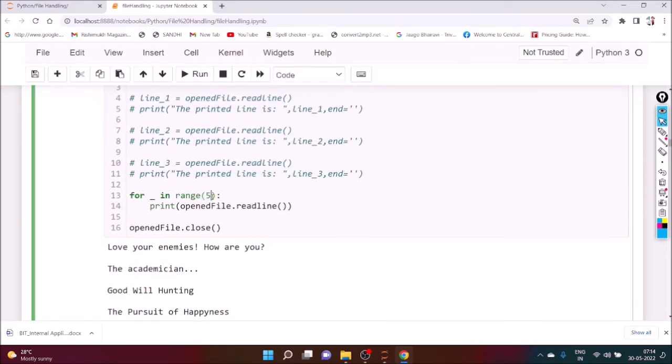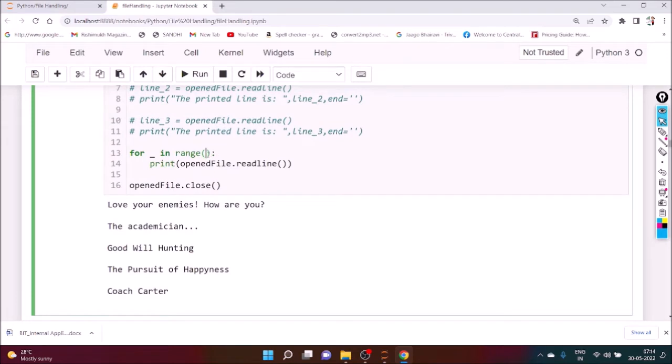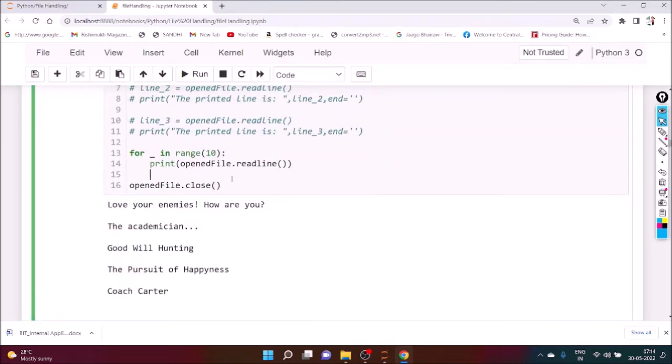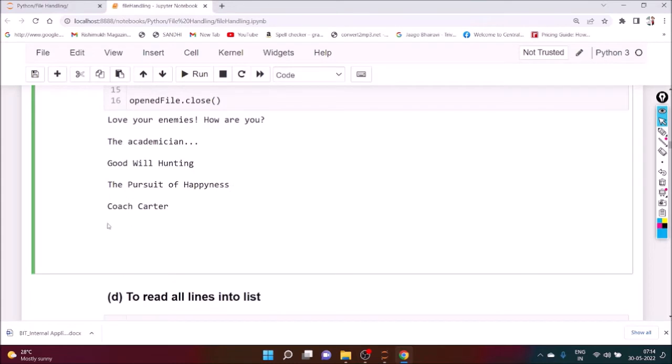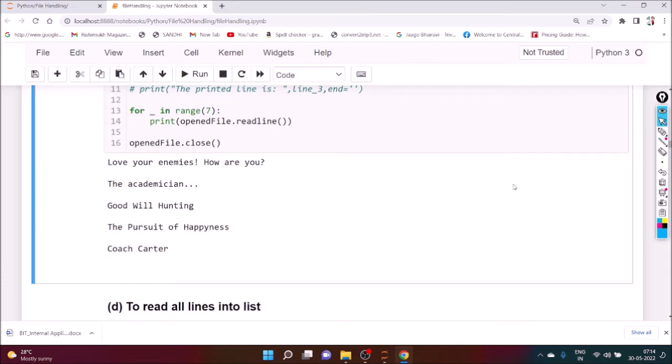What happens if you put another one, 6? And see the output. Nothing is there. Range 6, 7, now 10. Okay, no problem, easily you can execute it. It is printing the blank space also. You can check, suppose it is 7. Here you can see how many lines are there in total? 1, 2, 3, 4, 5. So these 2 lines are for line number 6 and line number 7.